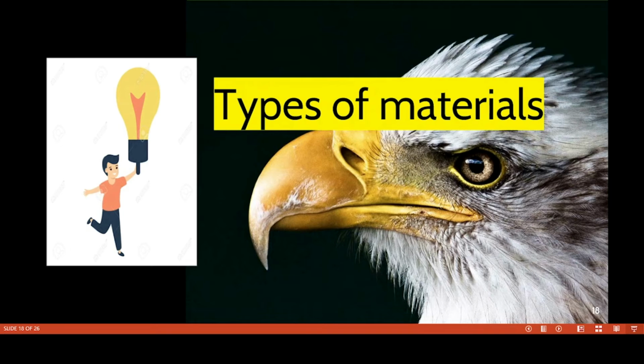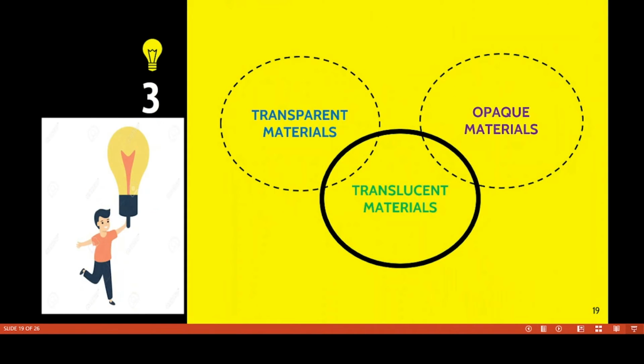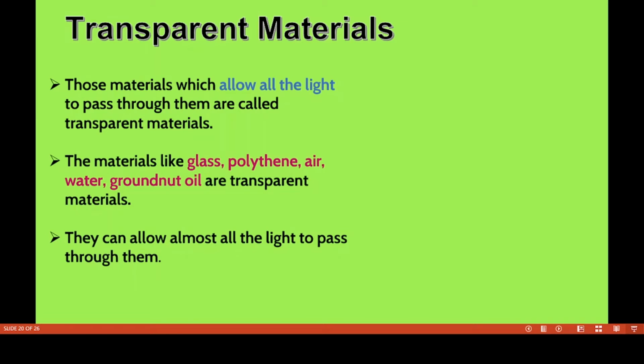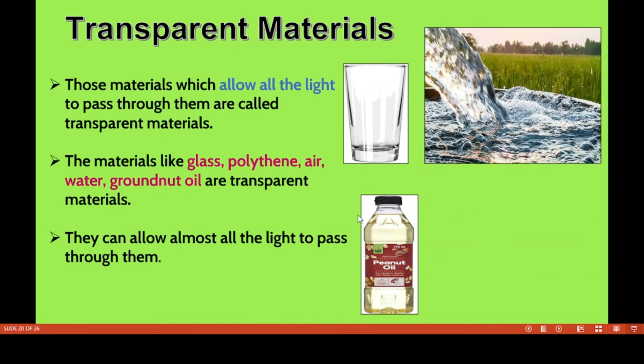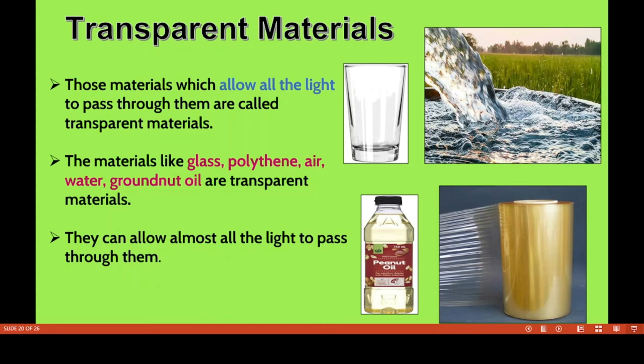Now we have to discuss types of materials: transparent materials, translucent materials and opaque materials. First, transparent materials. Materials which allow all the light to pass through them are called transparent materials. For example, glass. If you hold a torch light in front of the glass, we can see the light clearly. Also polythene, air, water, groundnut oil. These are all transparent materials. They allow almost all the light to pass through them.